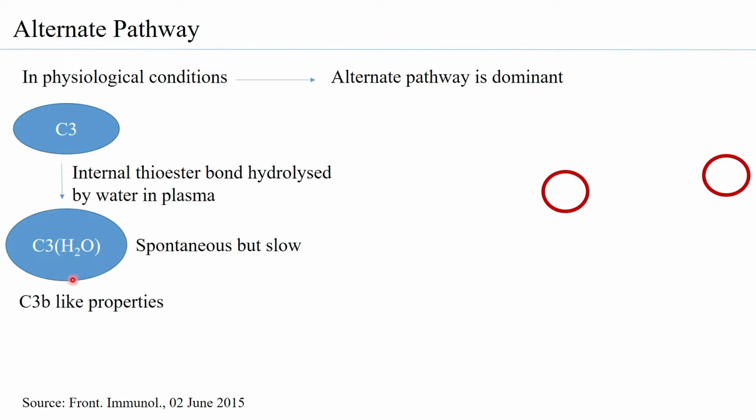These are therefore considered to be C3b like, or they seem to have C3b like properties. But on the other hand, this is not a very strong initiator of the alternate pathway. C3b is stronger and is an initiator of the alternate pathway. What is very interesting to note is that in physiological conditions, when we say that the alternate pathway is dominant and permanently active, this is what we mean: that C3 is always going to get spontaneously converted to this form.